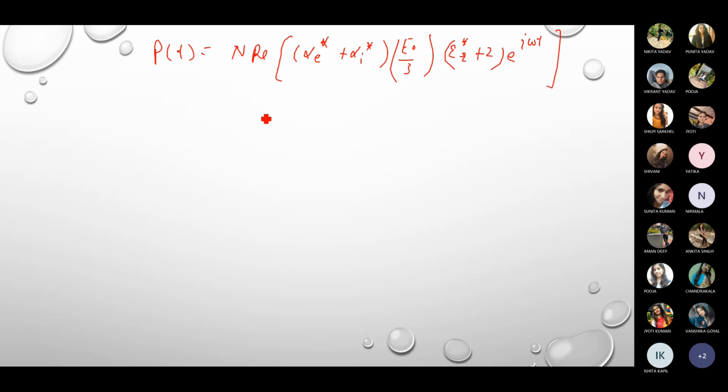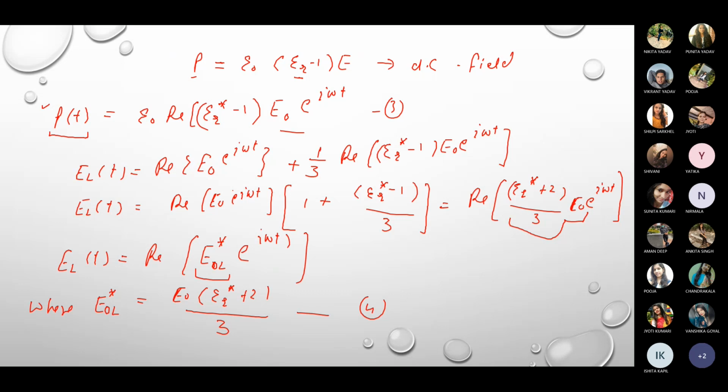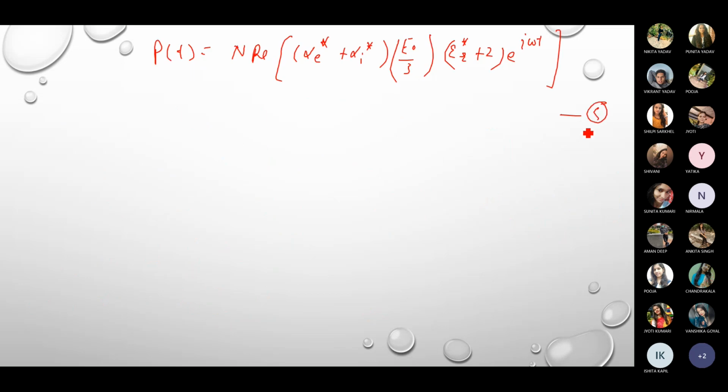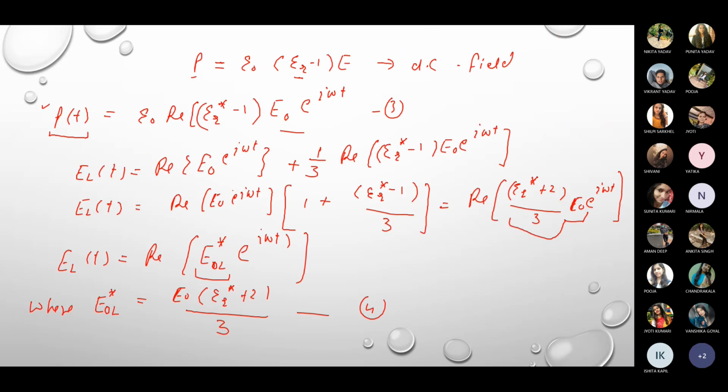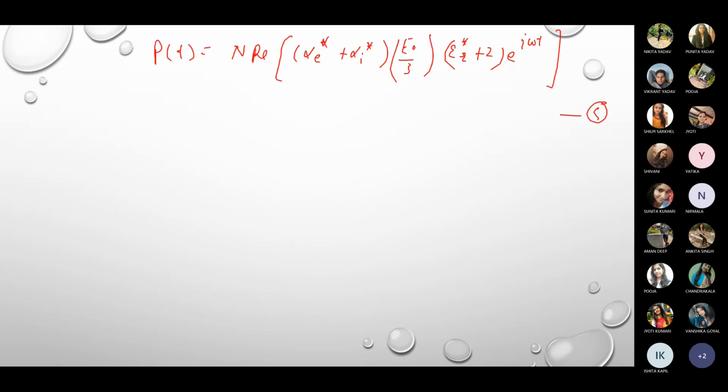Now see, we have obtained two relations. This one is equation number 5, and then I have another relation for P, which is this one, equation number 3. So equate equation number 3 and equation number 5 with each other, because the left hand side of both is equal.